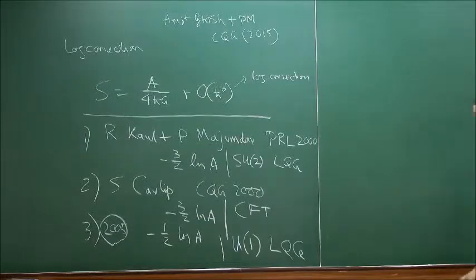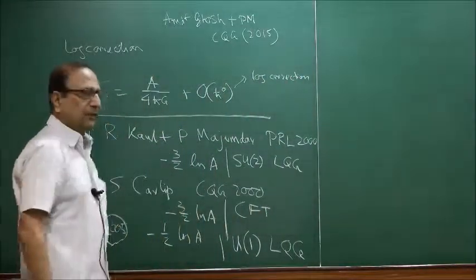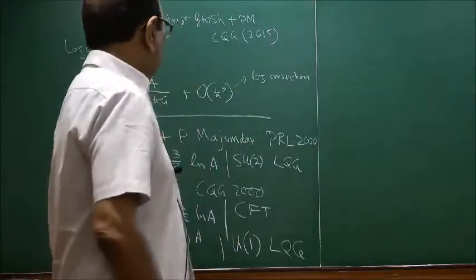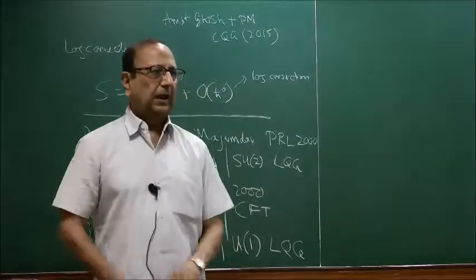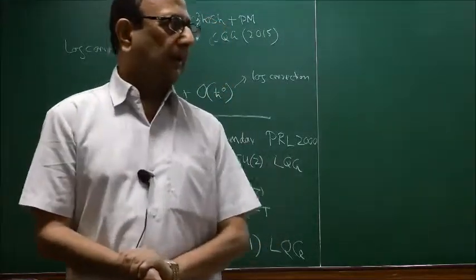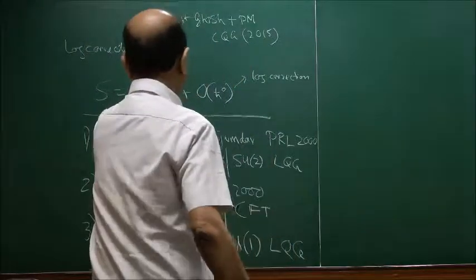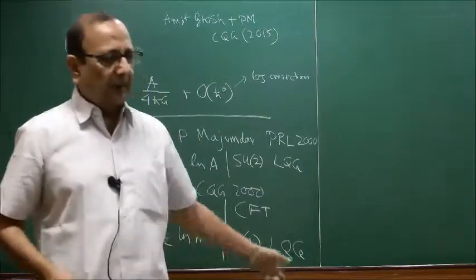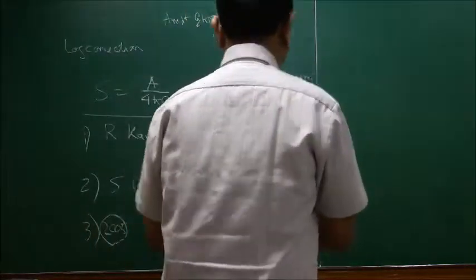Today I am going to present different results, not minus 3 by 2 log A, nor minus half log A, but something which actually does not involve A. They obtained these corrections by taking some limit, but I shall today talk about a different one. So I'll explain what the limit is.